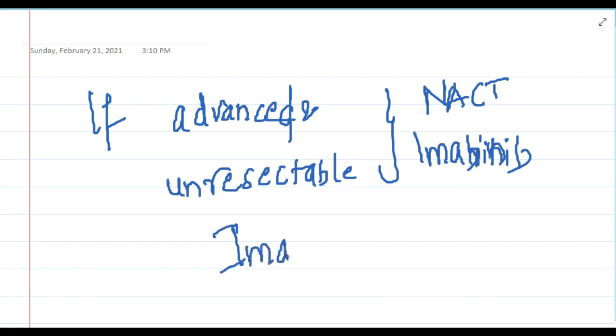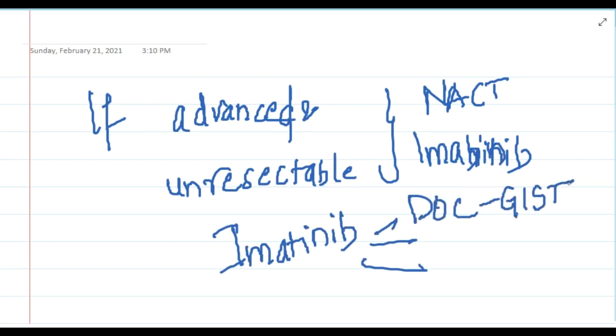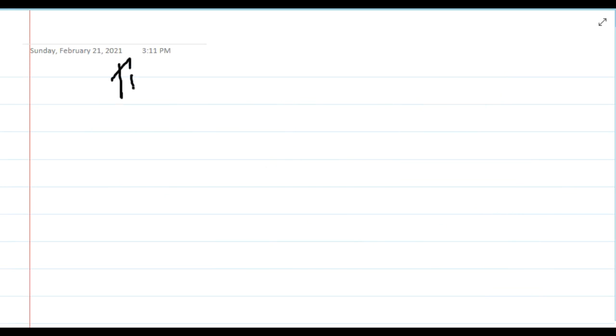Okay, if you see this imatinib, I'll write here. This imatinib is given in 3 conditions. This is the drug of choice for gastrointestinal stromal tumor, CML, that is chronic myeloid leukemia, and it is also given in dermatofibrosarcoma protuberans if there is an advanced and unresectable tumor. So this is about dermatofibrosarcoma protuberans.